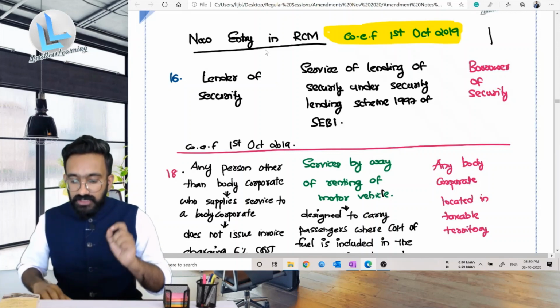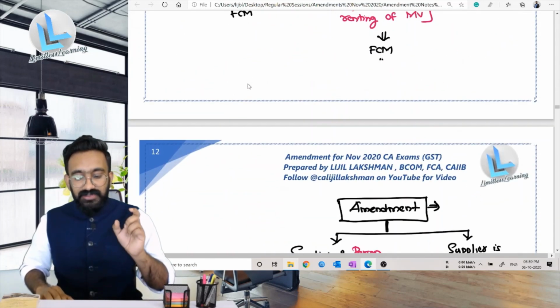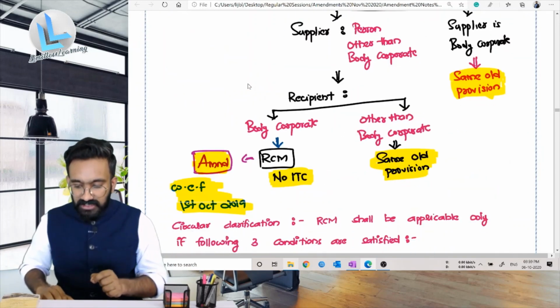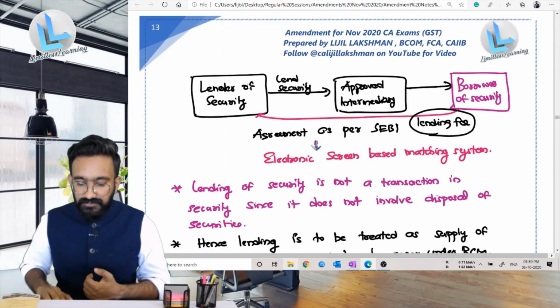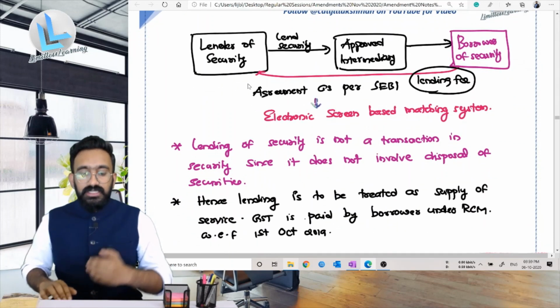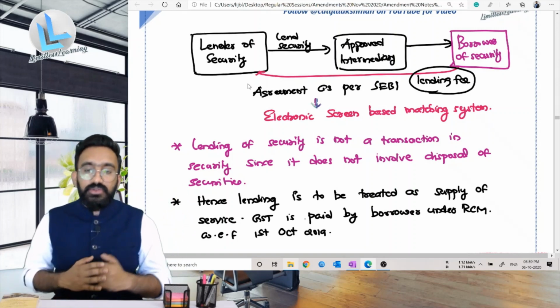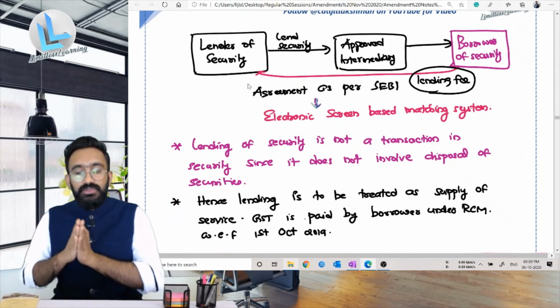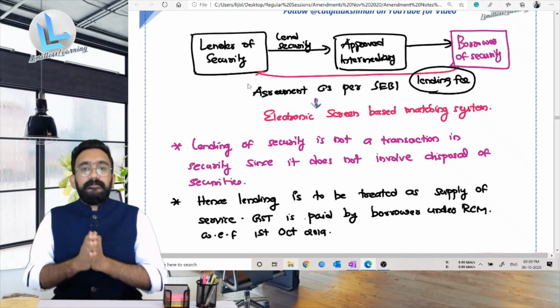Now there has been a clarification that is given. Let us read that also together. This clarification is available only for CA final, but it is good to understand this. So I'm just going to discuss that right now. There is a lender of security and they will do lending of security through an approved intermediary to the borrower of security. This is as per the agreement that is given by SEBI.